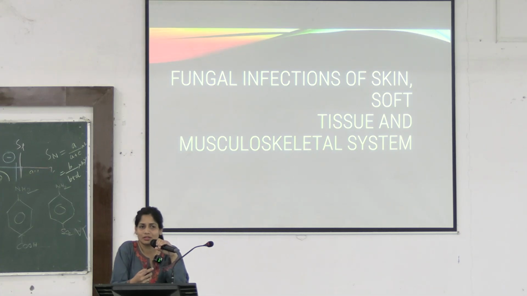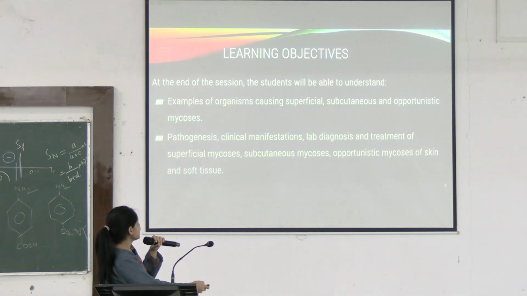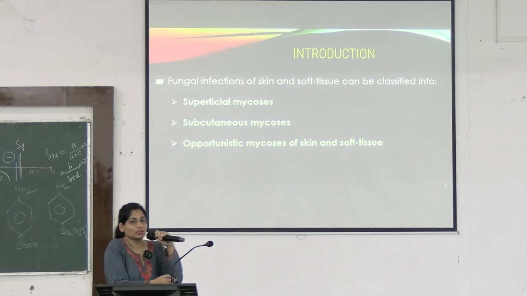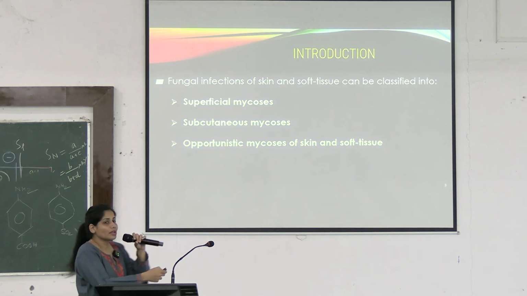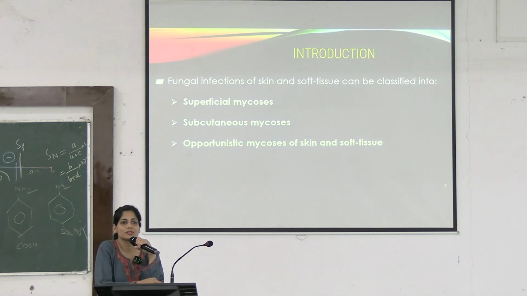Okay, so in today's chapter, you will see that all of these are somehow involved in skin and soft tissue infections. So today's chapter will see the classification based on what area and in which condition it is affecting the body.